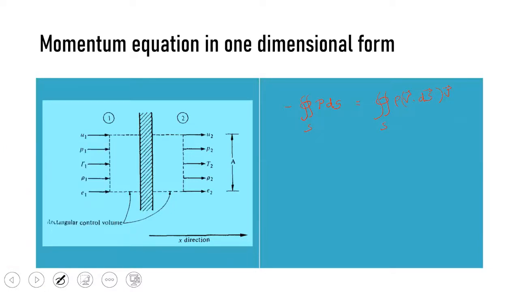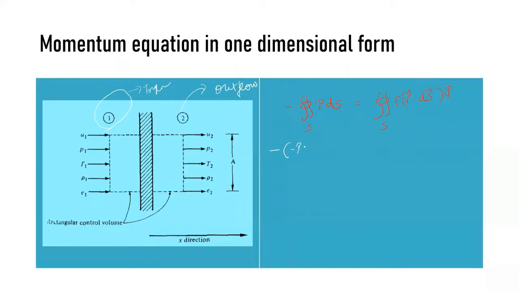So minus of the term P dS, and then we have an inflow term and an outflow term. Zone number 1 is your inflow and zone number 2 is your outflow. For inflow, all the parameters are set to be negative.